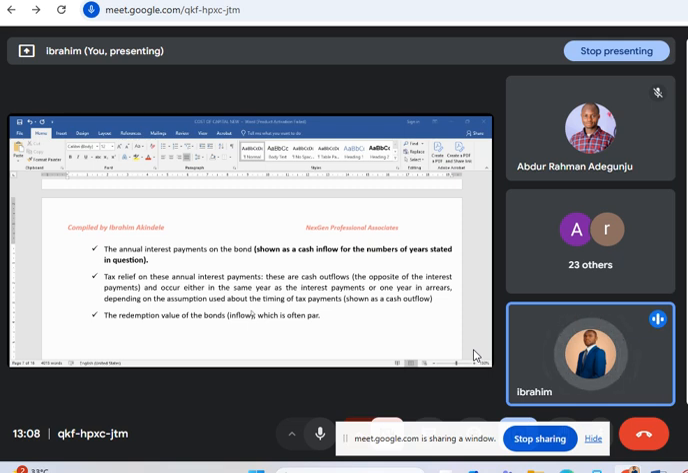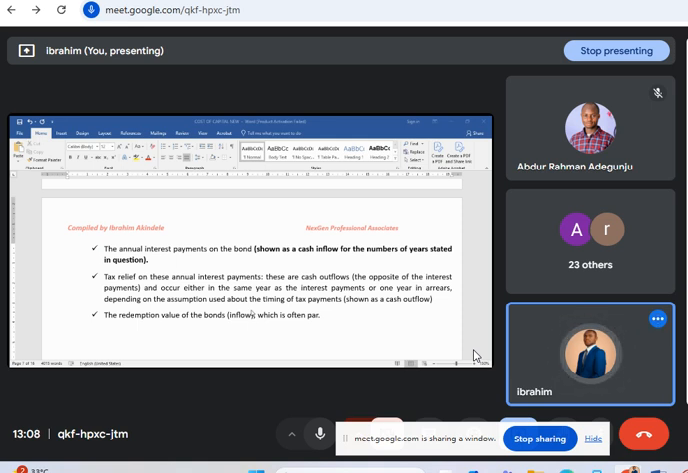Class, when you borrow 50 naira from me today, and you are to be paying 10 naira every day, that is the interest. Don't forget that you borrowed the money. That amount is the redemption value, the principal. So, at the date of maturity, when you are paying the interest, you need to as well pay back the redemption value.